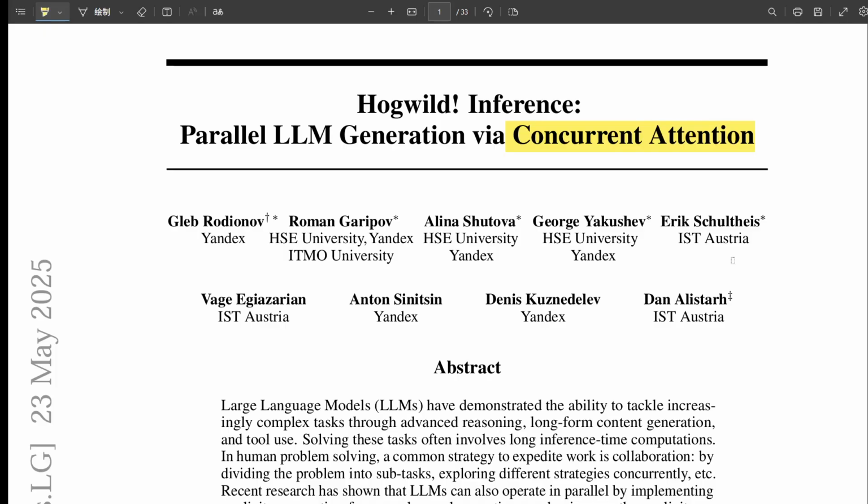That dynamic aspect is key, and that's really the core challenge tackled in the research paper we're diving into today. It's called Hogwild! Inference: Parallel LLM Generation via Concurrent Attention. Hogwild inference. Okay, that sounds energetic, maybe a bit chaotic. Well, it's controlled chaos, you could say, in a really efficient way. Our goal here is to really unpack this paper, get into the nitty-gritty of its core technical innovation, and see how it lets these LLMs collaborate dynamically, almost like they're sharing thoughts in real time.